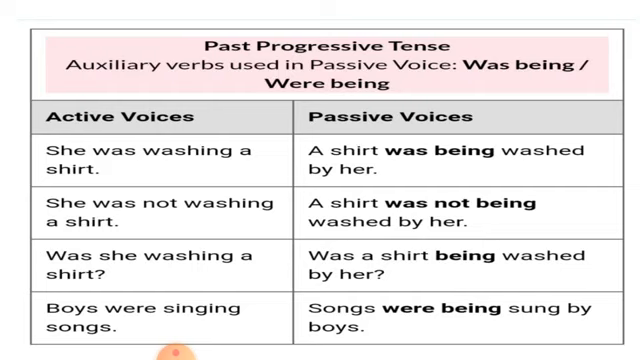Next type of tense is past continuous tense. Auxiliary verbs used in passive voice are was being or were being. For example, she was washing a shirt. In passive voice, we change it into a shirt was being washed by her. In negative formation, she was not washing a shirt. A shirt was not being washed by her. In interrogative form, was she washing a shirt? Was a shirt being washed by her?